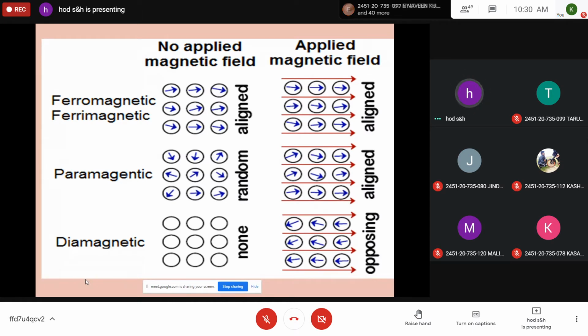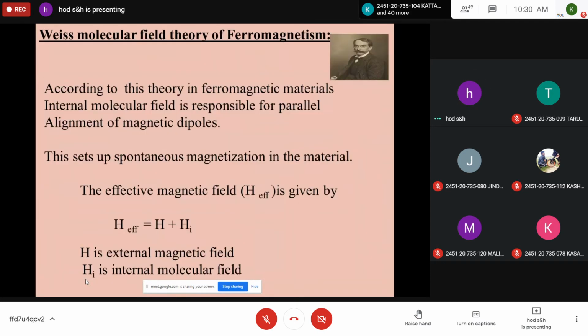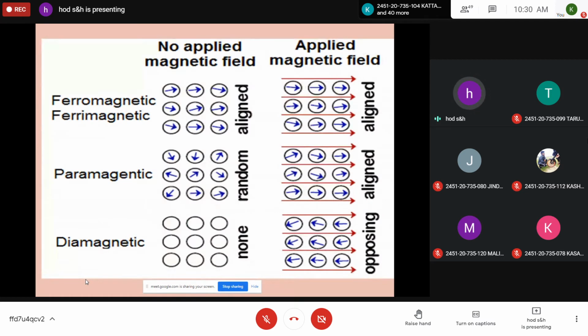In a ferromagnetic material, even in the absence of an applied field, magnetic dipoles align in one particular direction, giving rise to spontaneous magnetization. It is because of the internal molecular field. And in the presence of the field, this becomes stronger. So all magnetic dipoles align in the direction of the field, giving rise to strong magnetic properties for the material. These are called ferromagnetic materials. So that is the classification of magnetic materials as diamagnetic, paramagnetic, ferromagnetic, antiferromagnetic, and ferrimagnetic materials.